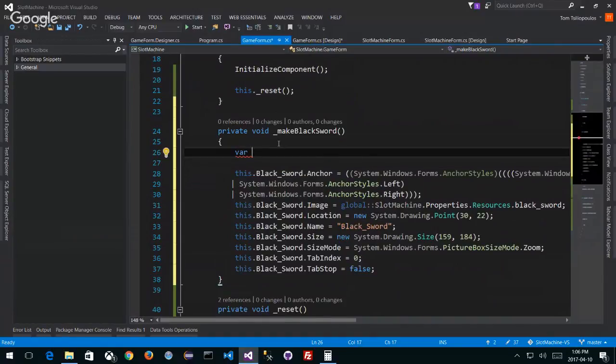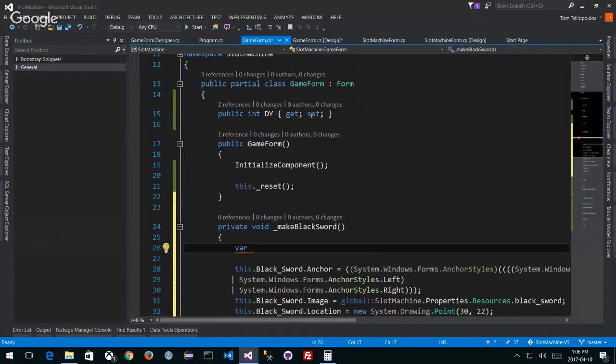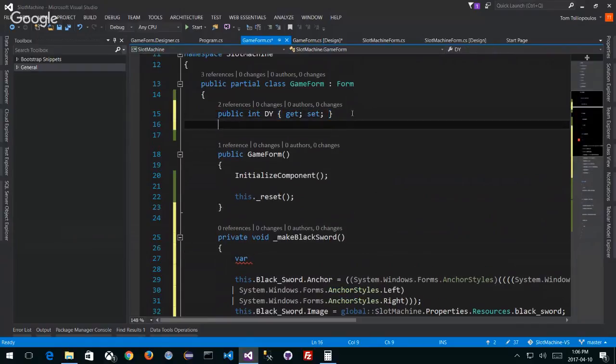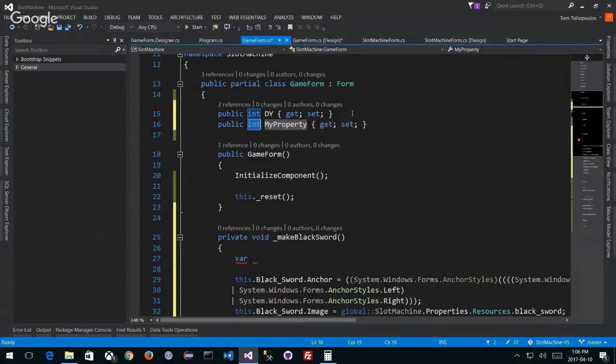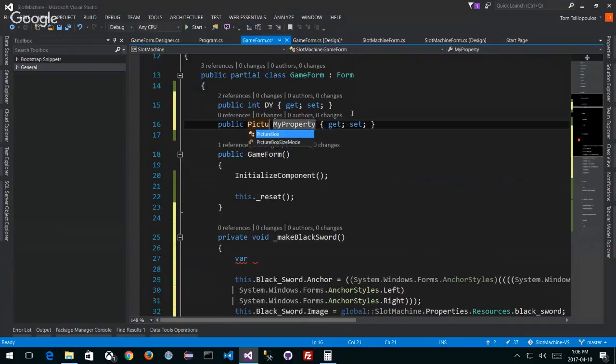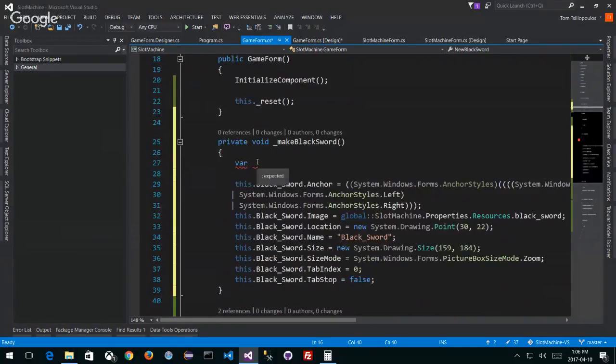We're going to call this thing, and actually what I should probably do is put it up here. So we're going to call it a public, I'll make a prop. And instead of an integer, what I want is a picture box. And I want to call this property for the picture box newBlackSword. So this is where I reserve some space for this picture box that I'm making. I'm just calling it newBlackSword, right? And then what I want to do is something like this.